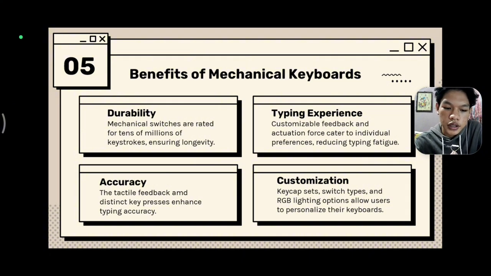Third one is accuracy. The tactile feedback and distinct key presses enhance typing accuracy. Last one is customization. Keycap sets, switch types, and RGB lighting options allow users to personalize their keyboards.